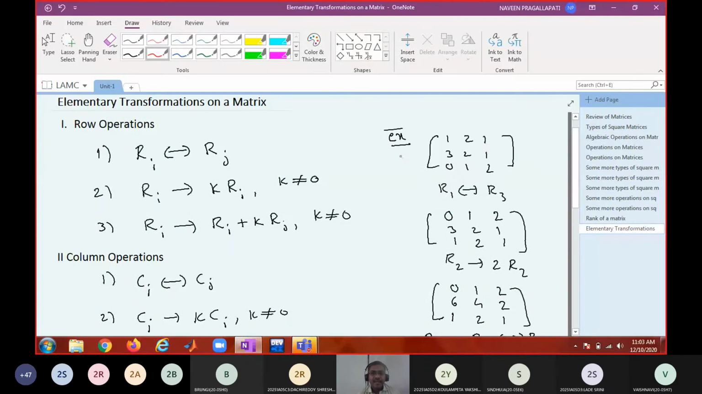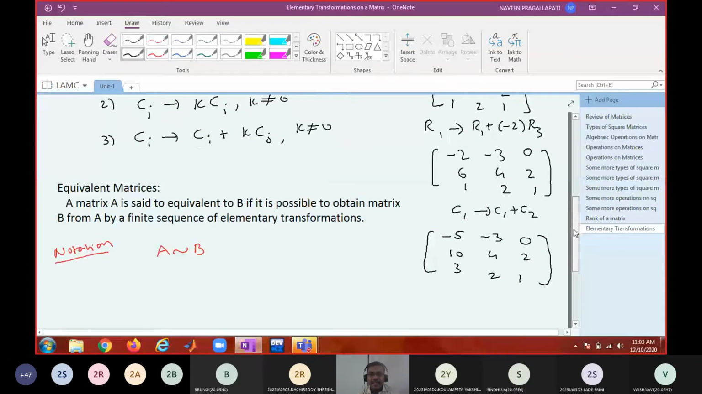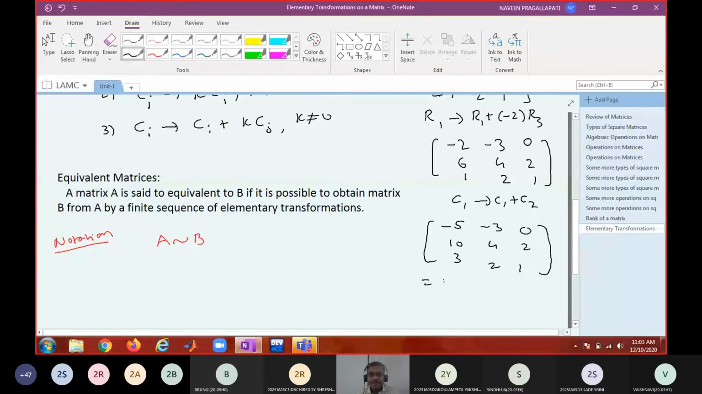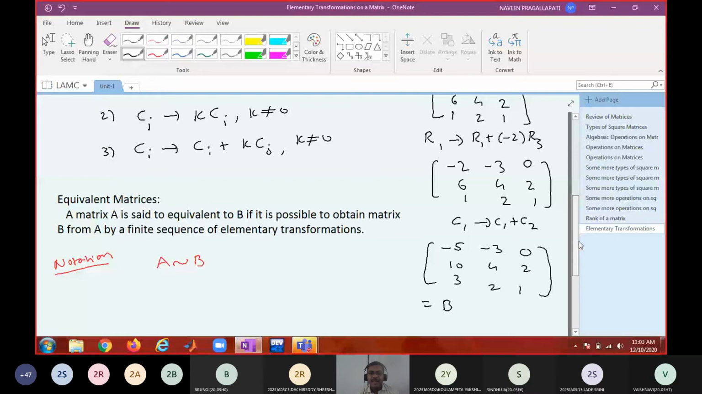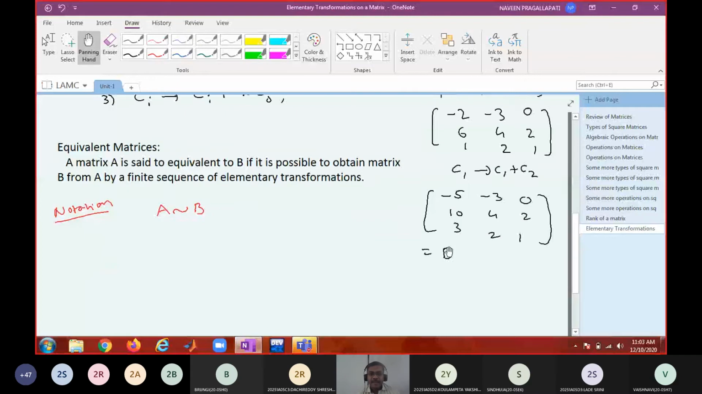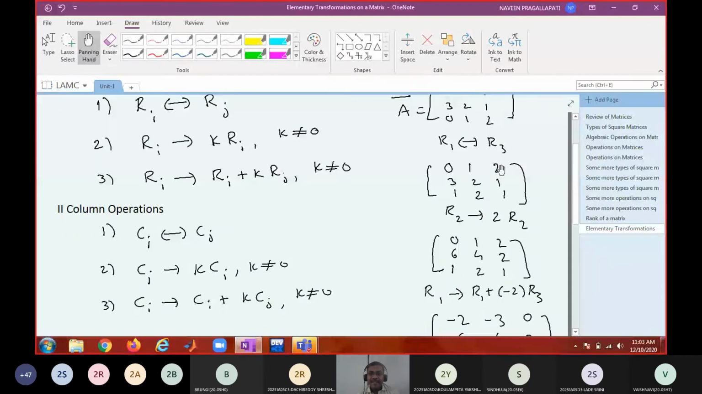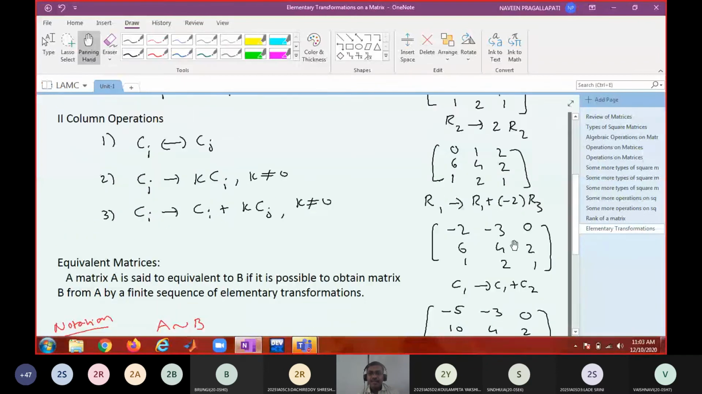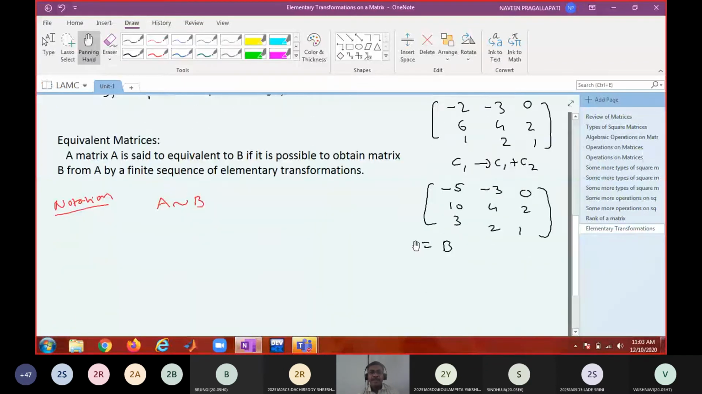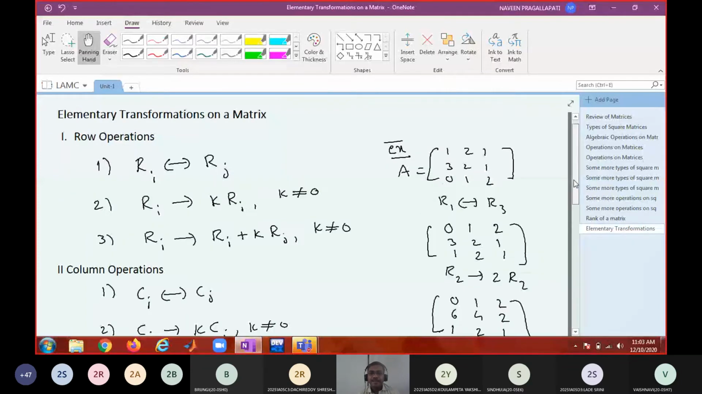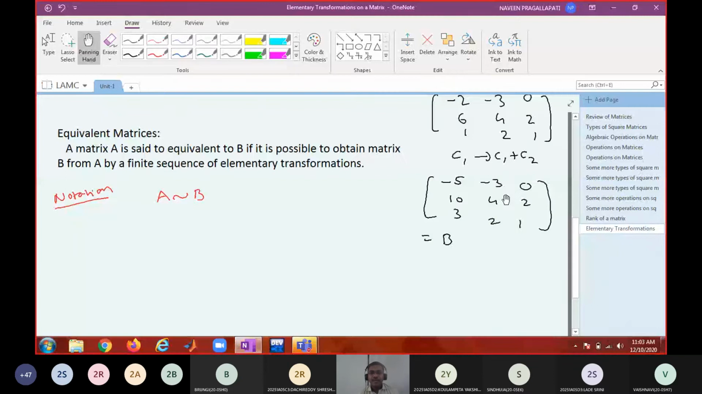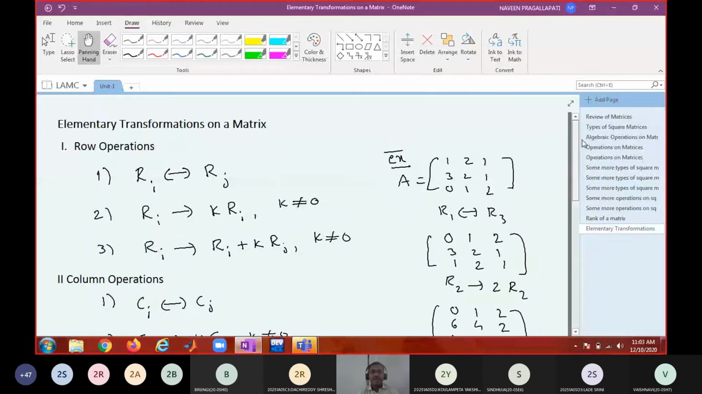Let us take this matrix. This is a matrix A. If I say this is a matrix B, now you can see the matrix B is obtained from A by a finite sequence of elementary transformations. Those transformations can be row or column operations. Therefore, in this case, we can say that A is equivalent to B. So these two are equivalent matrices.